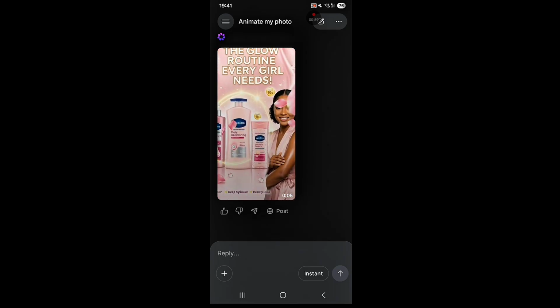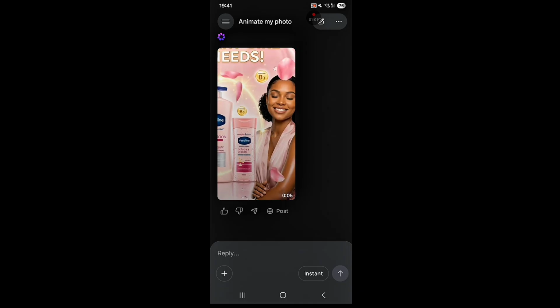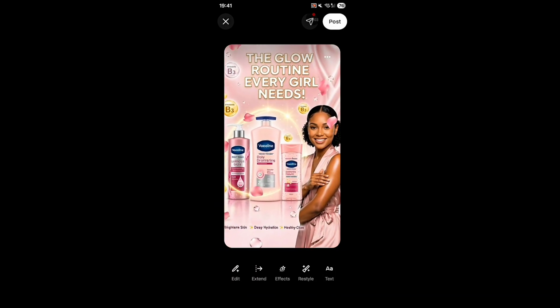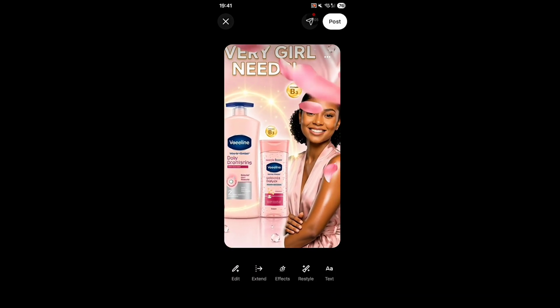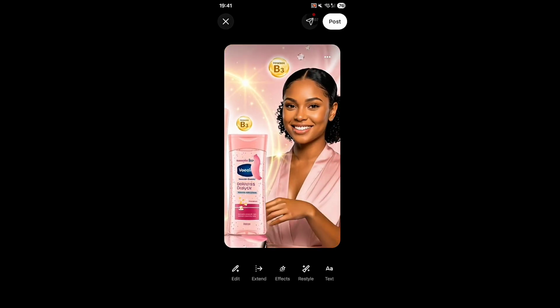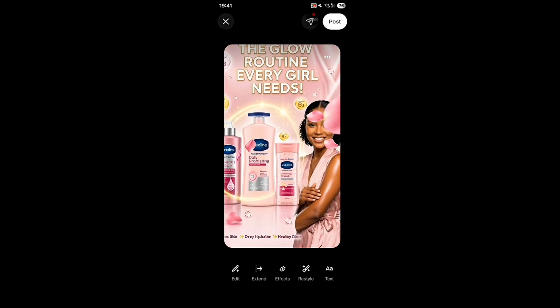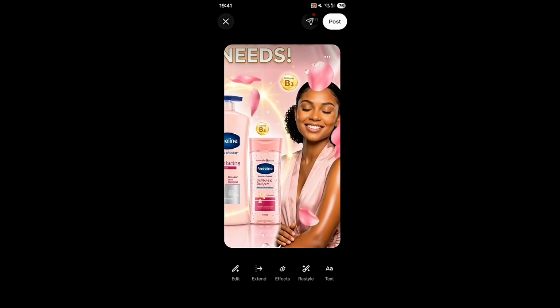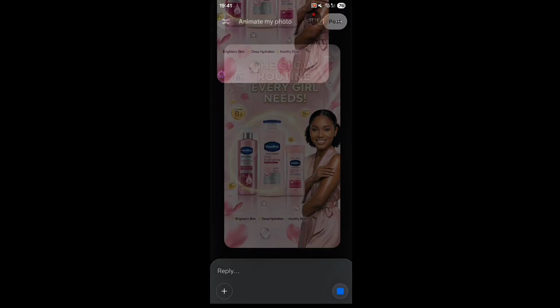So you can actually extend it, right? We zoom in so we can see what it's doing. And this is so beautiful. This is really, really beautiful. So you click on this extend button down here for it to extend into a 9 or 10 second video instead of 5, right?